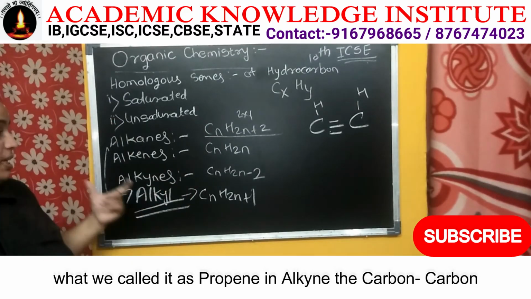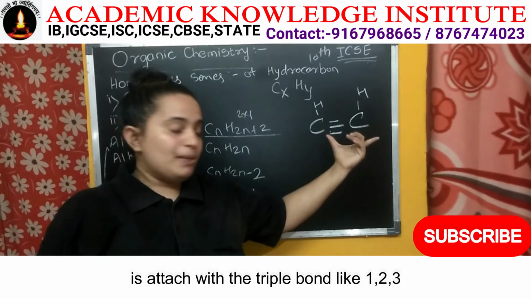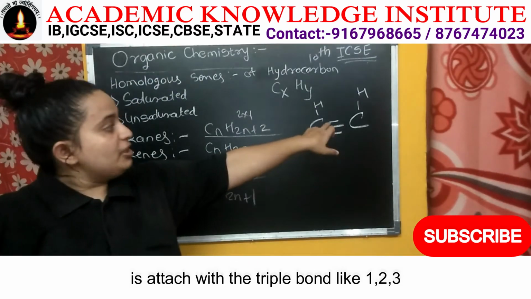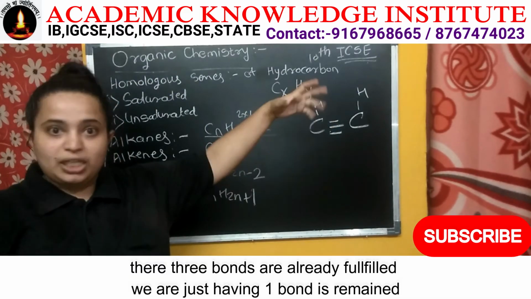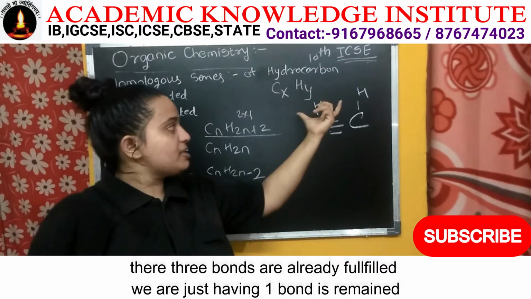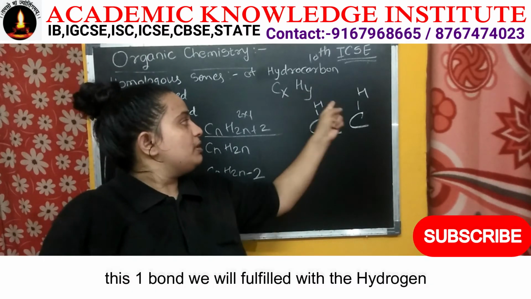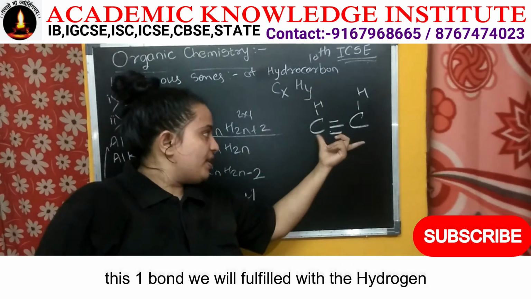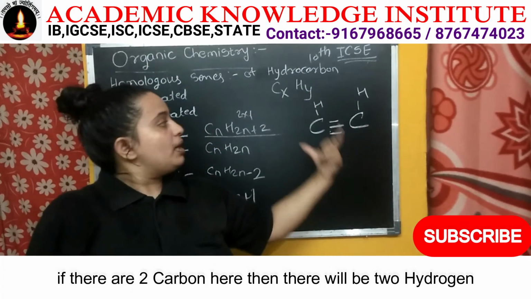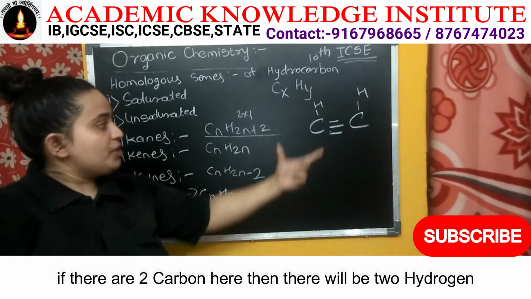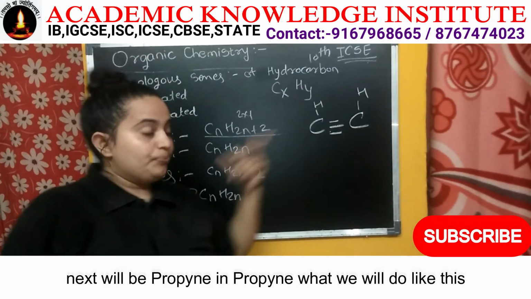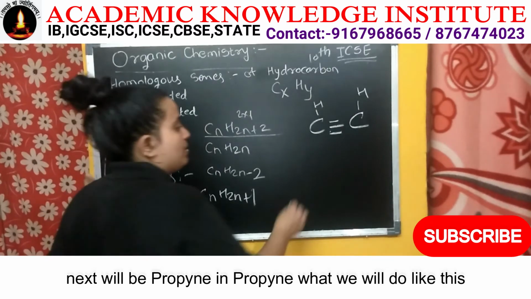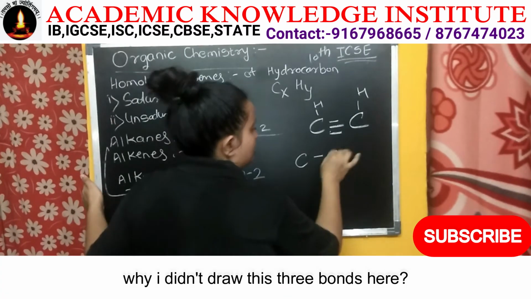In alkyne, the carbon-carbon is attached with the triple bond. So if they attach with the triple bond, like 1, 2, 3, their 3 bonds are already fulfilled. So just 1 bond remains. That we will fulfill with the hydrogen. So if there are 2 carbons, there are 2 hydrogens. According to that, what we call this is ethyne. Then next will be propyne. So in propyne, what will we do? Like this.